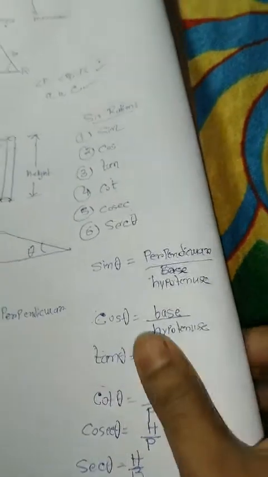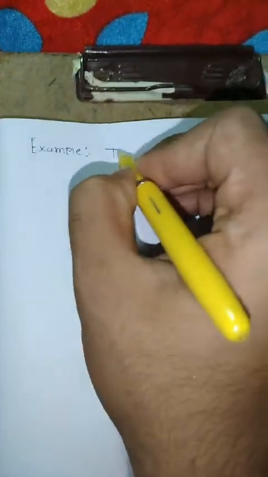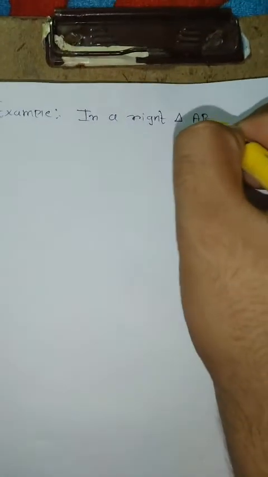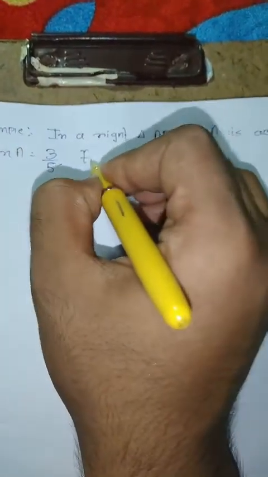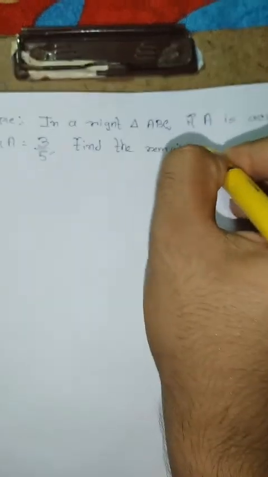Then take an example. Suppose in a right angle triangle ABC, if A is acute and sin A is equal to 3/5, find the remaining ratios of angle A.